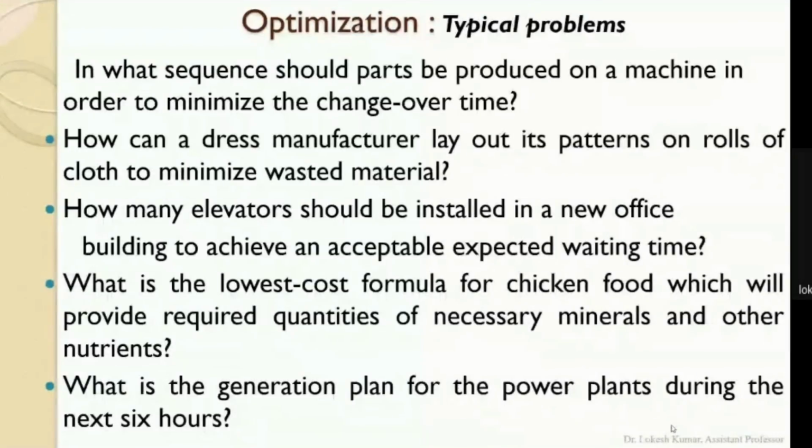What is the lowest cost formula for chicken food which will provide a required quantity of necessary minerals and other nutrients? What is the generation plan for the power plant during the next 6 hours? So these are some problems. Similarly, we have already taken one problem among the several problems: what is the production plan of the remanufacturing of used tires?